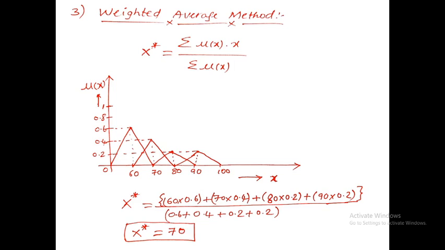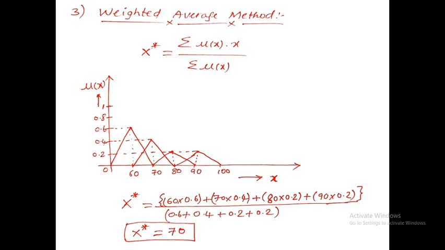0.6. So 60 into 0.6, plus the sum of the product of membership value and its element: plus 70 into corresponding membership value 0.4, plus 80 into corresponding membership value 0.2, plus 90 into corresponding membership value 0.2 again, plus if you want you can add the 100 element also. 100 into corresponding membership value 0 is 0, divided by the sum of the membership values.